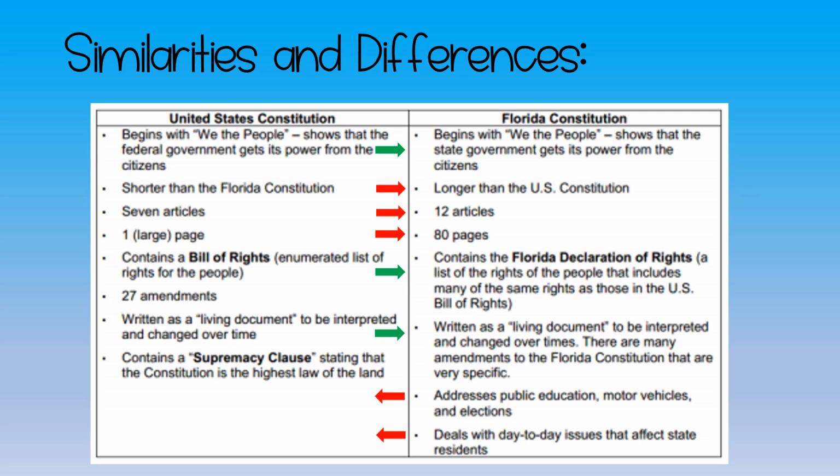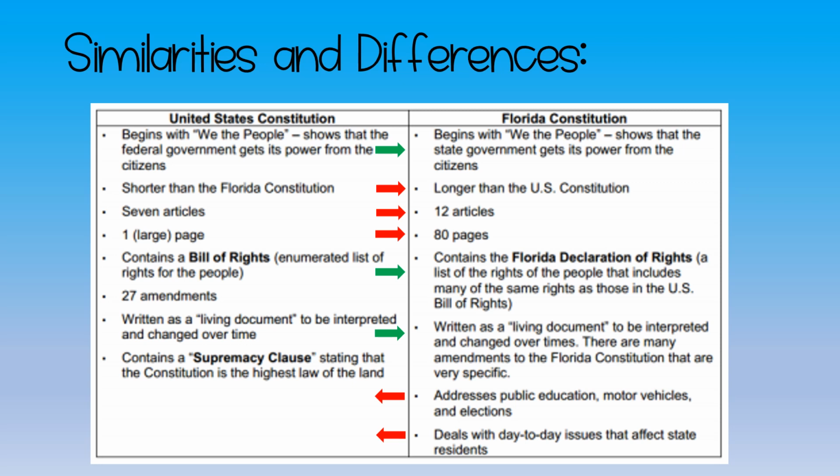So these all deal with the size or the length of the Constitution. So the U.S. Constitution is actually shorter than the Florida Constitution. The U.S. Constitution is only 7 articles. The Florida Constitution is 12 articles. The U.S. Constitution is only 1 big page, and the Florida Constitution currently is 80 pages.